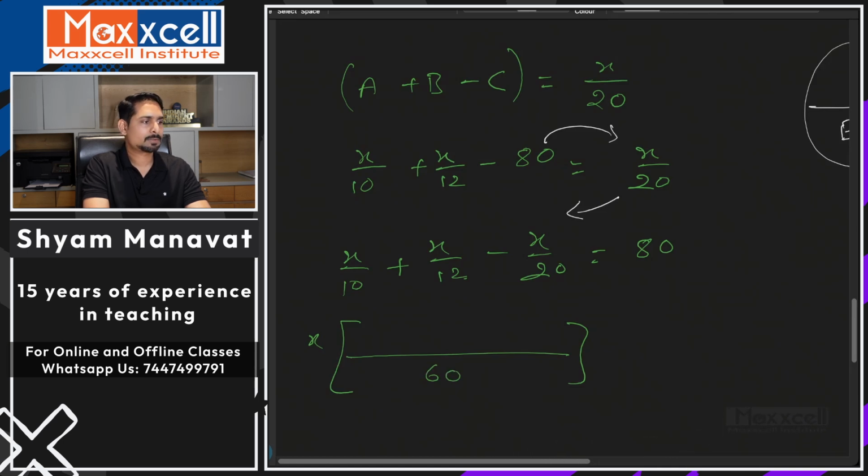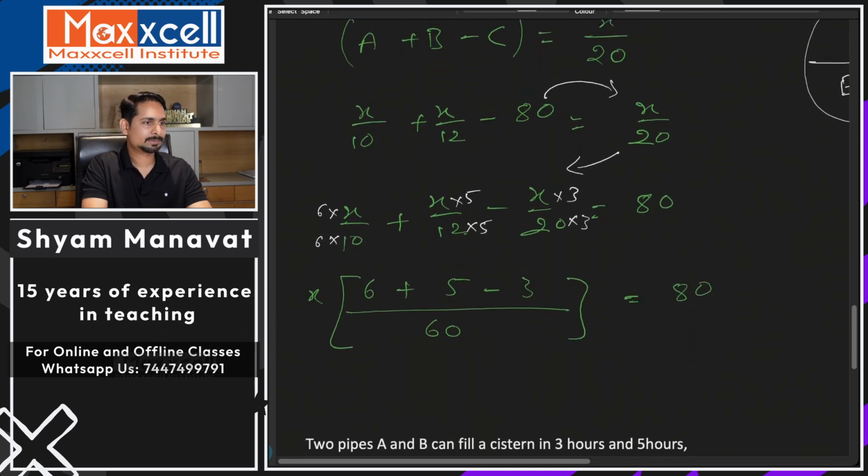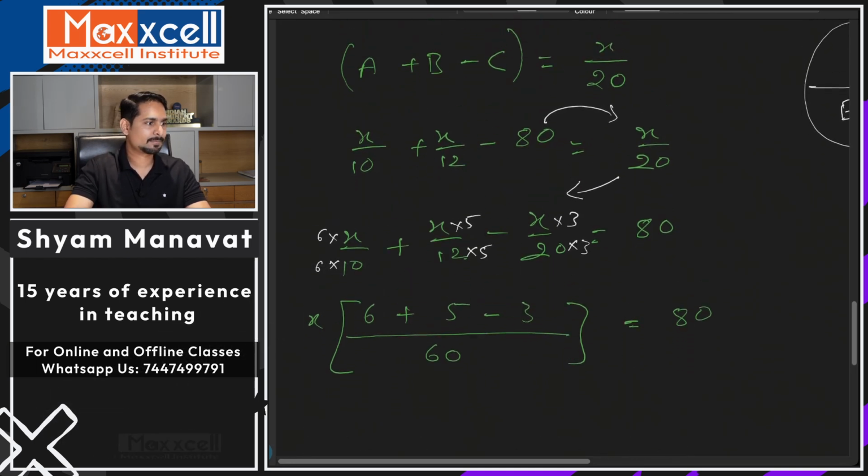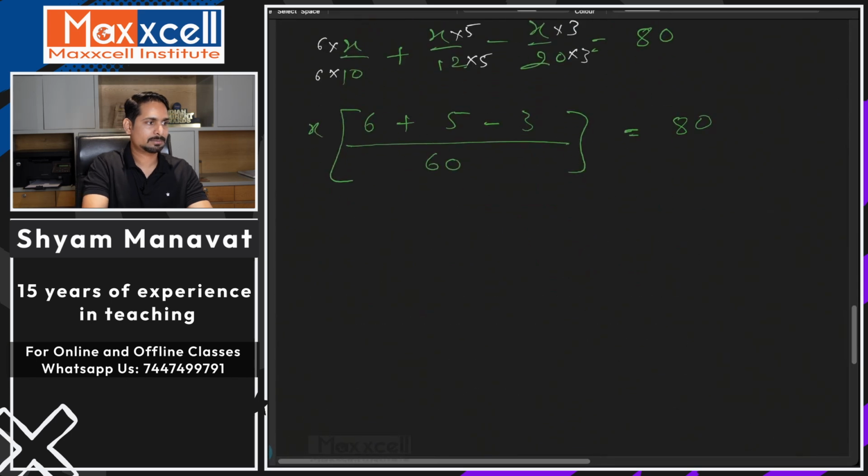So 60. How do you make the first denominator 60? Multiplying 6. How do you make the second denominator 60? Multiply by 5. How do you make the third denominator 60? Multiply by 3. Alright, so what do you do here? 6 plus 5 minus 3 equal to 80. Simplify further.